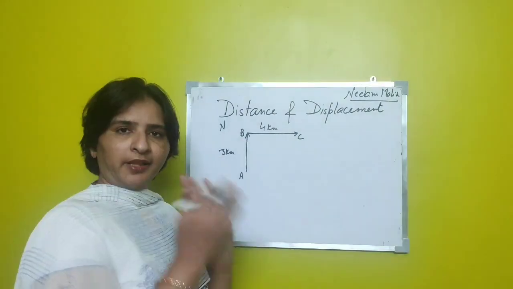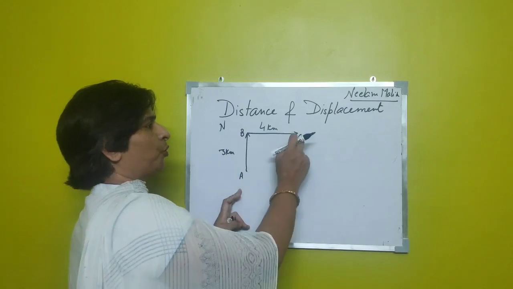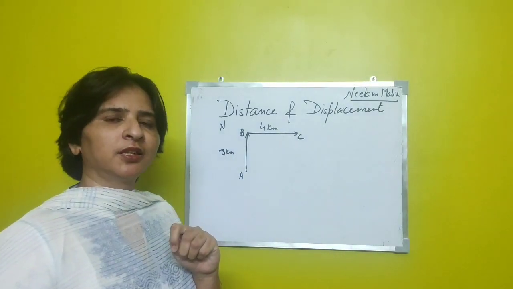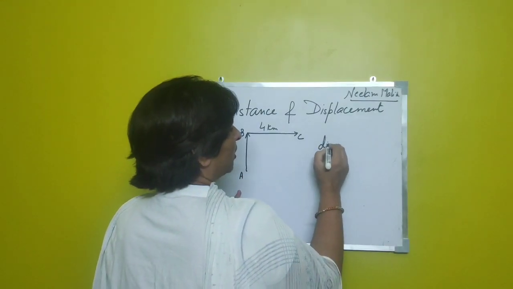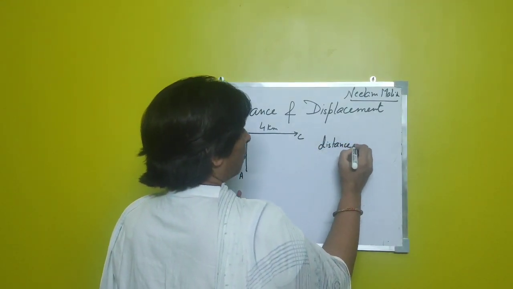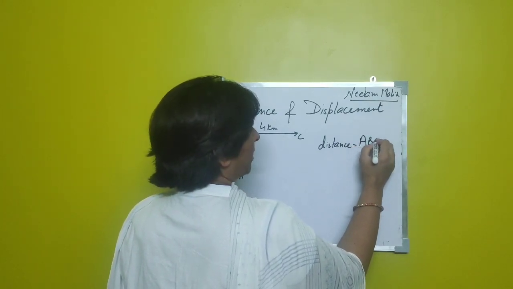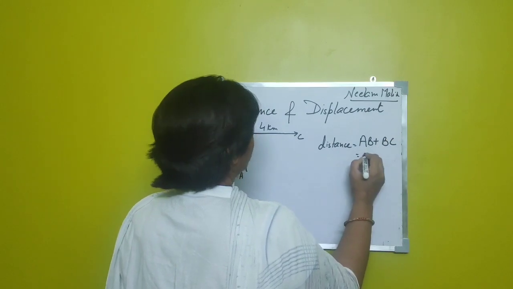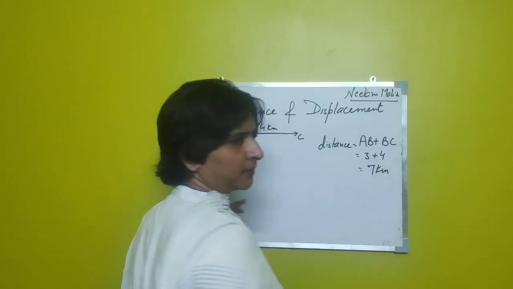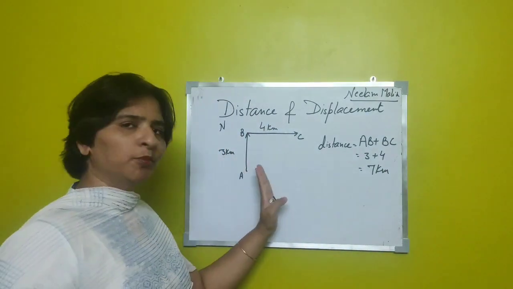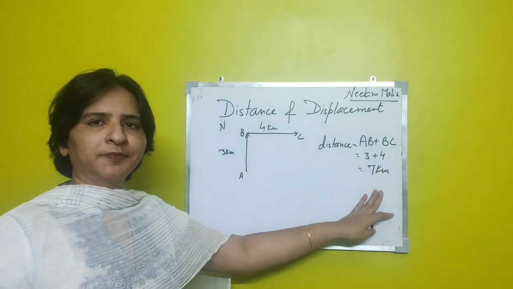Now how can I describe the motion of the car from point A to point C, right? I can say the car has moved a distance of AB plus BC, that is 3 plus 4, 7 km. This is one of the ways I can describe the motion of the car. The car has covered a distance of 7 km.